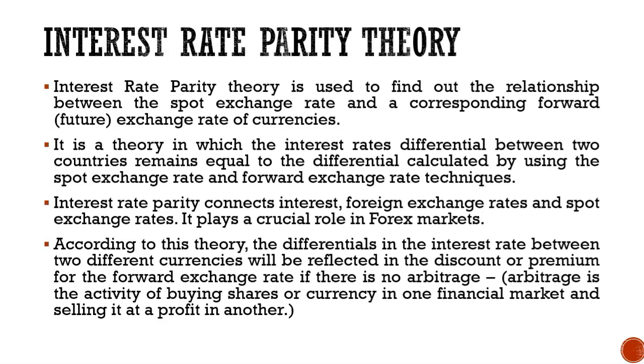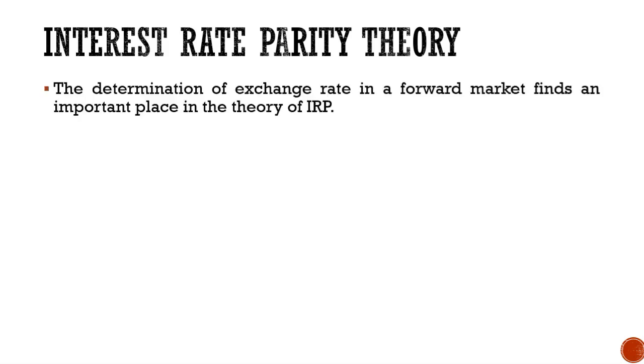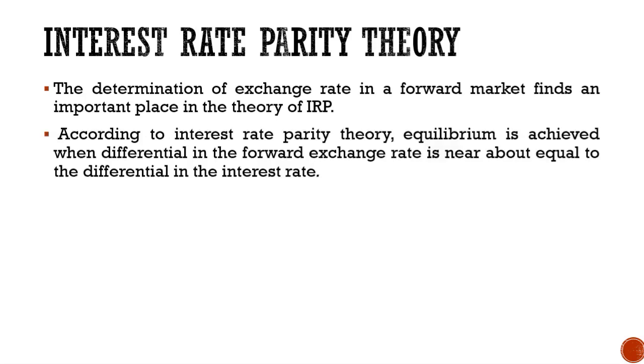Now, arbitrage is the activity of buying shares or currency in one financial market and selling it at a profit in another market. This we will learn in much more detail in the next module. Now, the determination of exchange rate in the forward market finds an important place in the theory of interest rate parity. According to interest rate parity theory, equilibrium is achieved when the differential in the forward exchange rate is nearly equal to the differential in the interest rate.